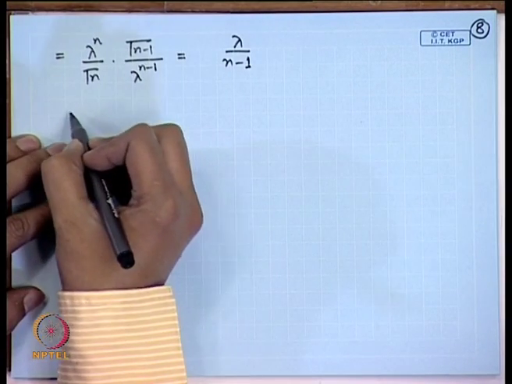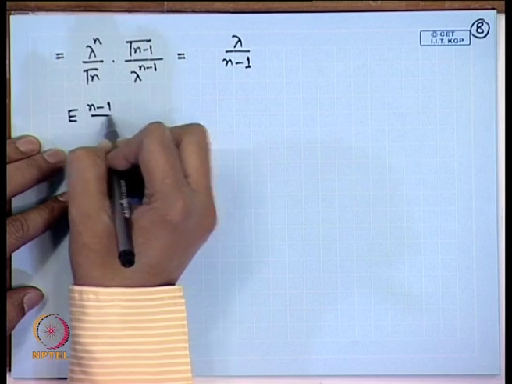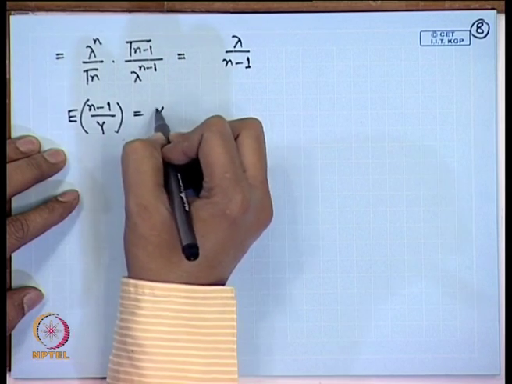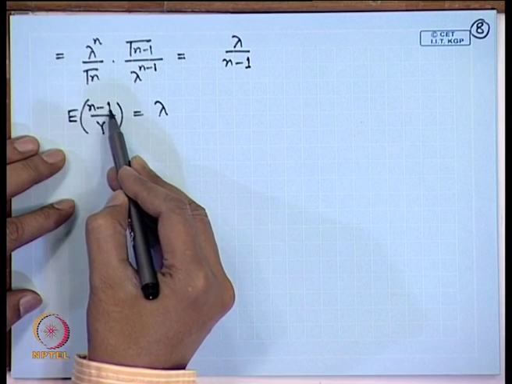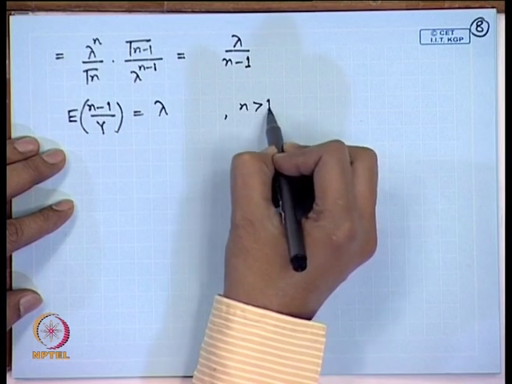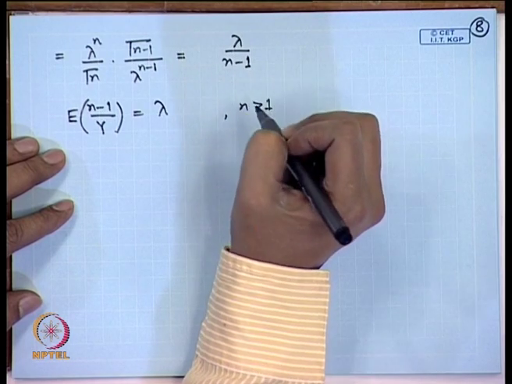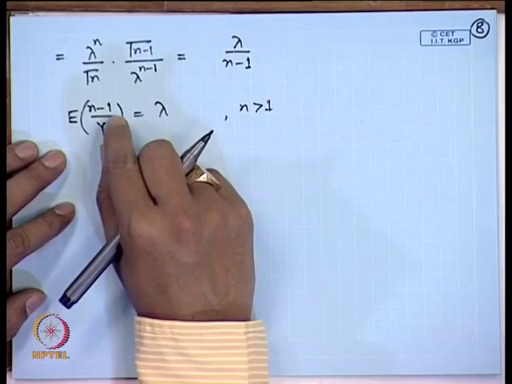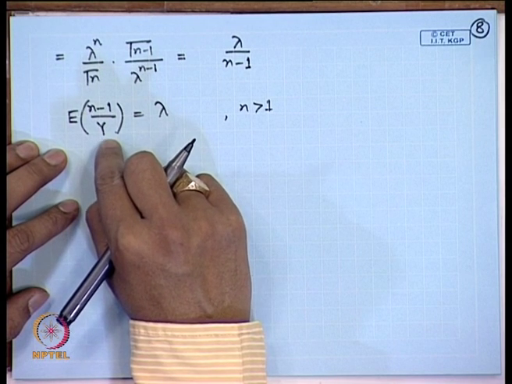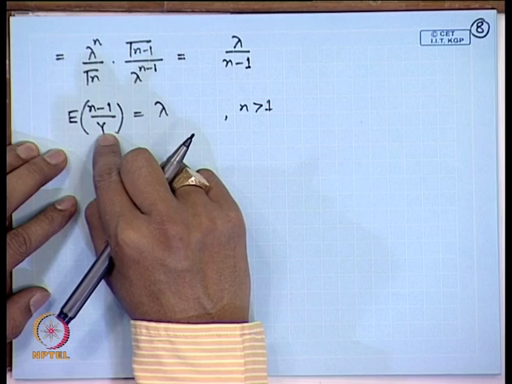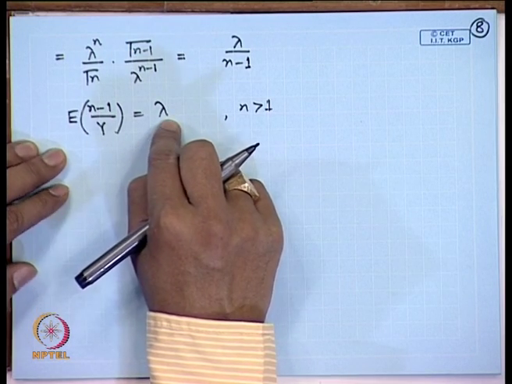So, what do we conclude? Expectation of n minus 1 divided by Y is equal to lambda. Of course, here n has to be greater than 1, otherwise this value will not exist. So, if I have more than one observation from an exponential distribution, I can estimate even the rate, which was not possible if I am considering only one observation, because expectation of 1 by X does not exist. But here I am considering n observations where n is greater than 1, then expectation of n minus 1 by Y, that is sigma X_i, is equal to lambda.